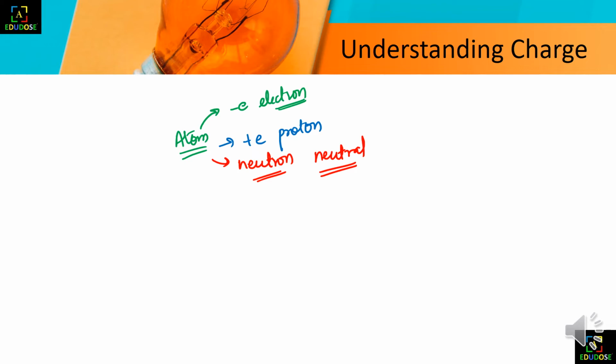The charge is a property of an atom. Everything has a property. The property of a body is mass. We have mass, which is the property of our body.